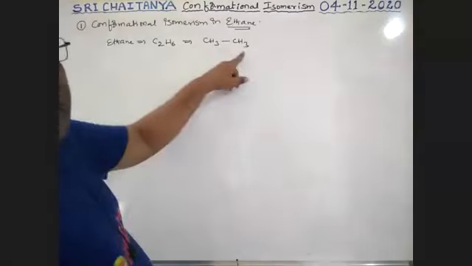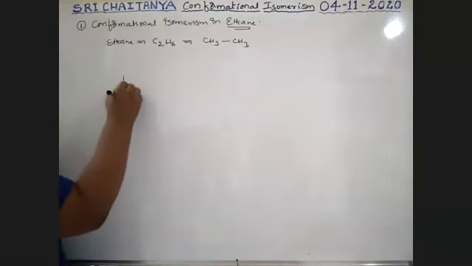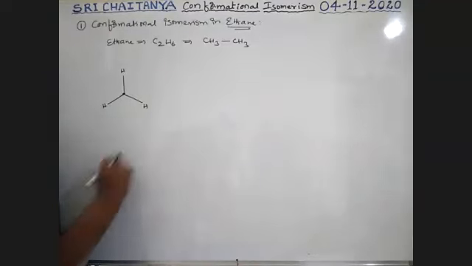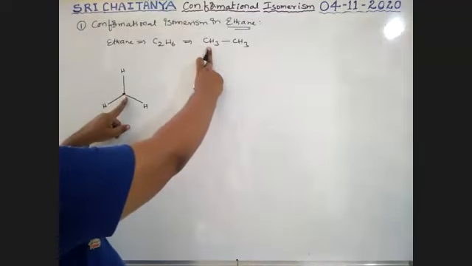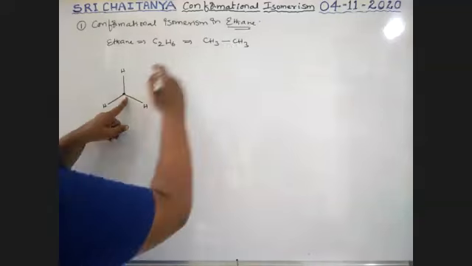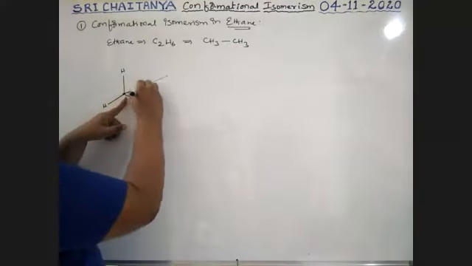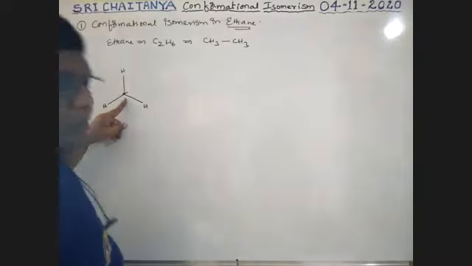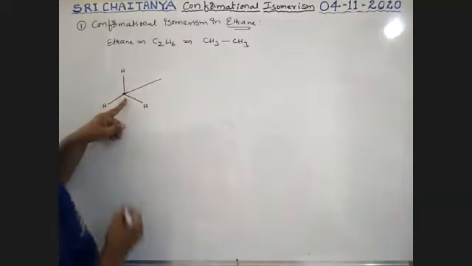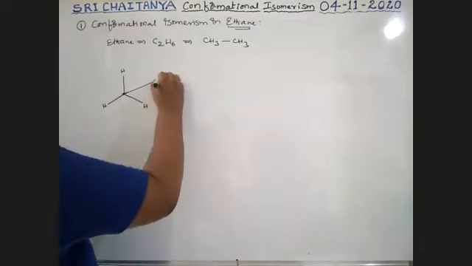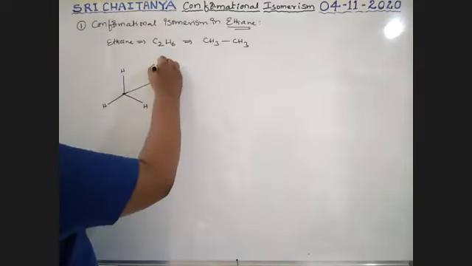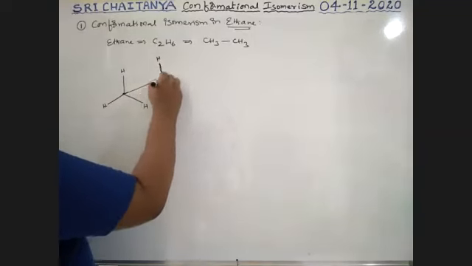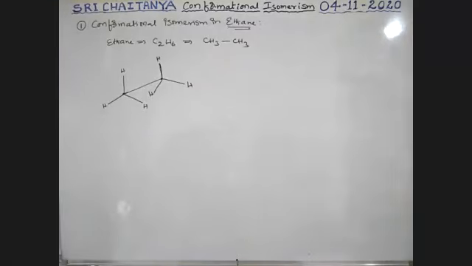Now I'm representing these two carbons like this, boys. This is carbon, bonded with 3 hydrogens. It is CH3. This middle one is carbon. Now this carbon is bonded with another carbon. This is the single bond between two carbon atoms, boys. This is another carbon. It is also bonded with 3 hydrogens.